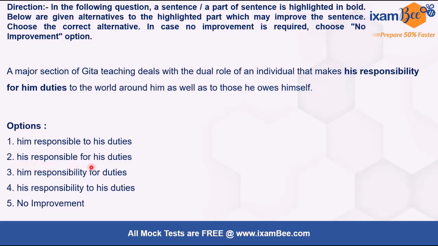Let's check others also. That makes his responsible, it is not correct. Makes him responsibility, this is also making no sense. Makes his responsibility to his duties, this is also making no sense, right? So makes him, that is this person, responsible to his duties, because we are responsible to something, and we are responsible for an action, right? So 1 is the correct answer here. So we'll choose option 1.